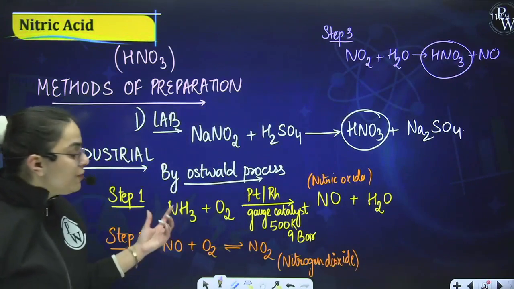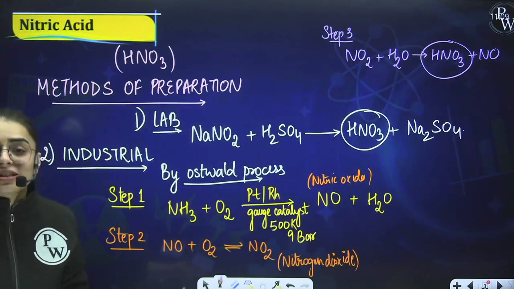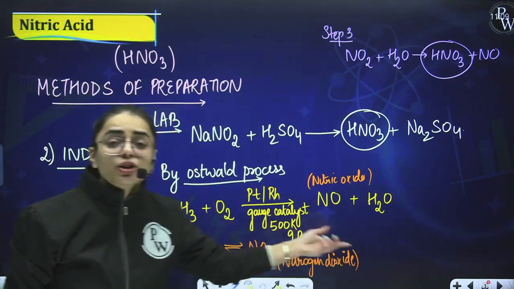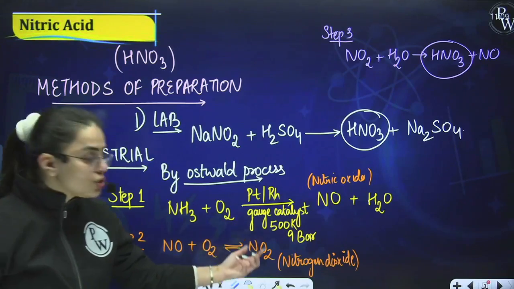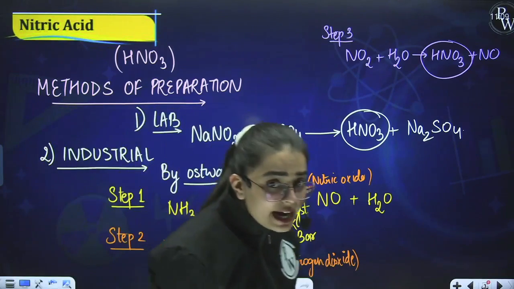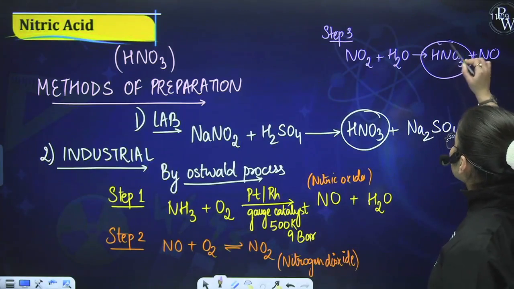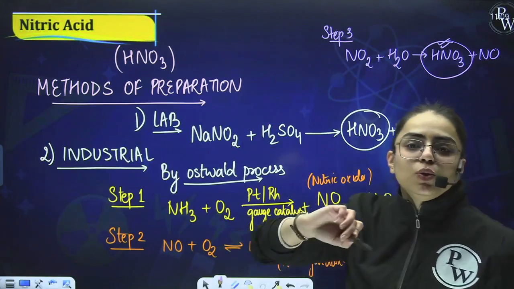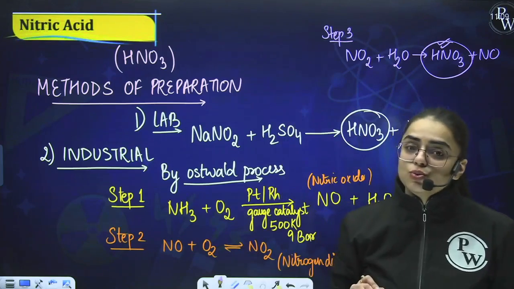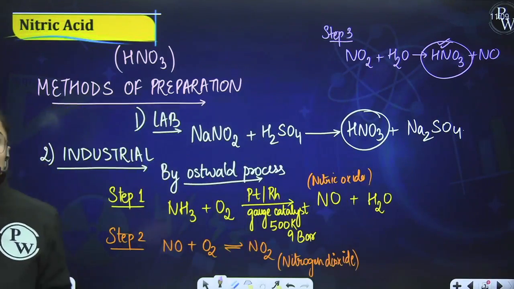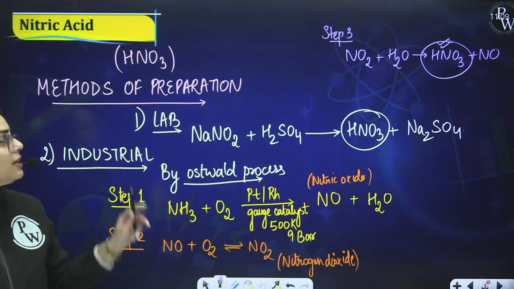The very first initial step is you have to react ammonia with O2 in order to form NO, that is nitric oxide, and then this nitric oxide with further reaction with oxygen will produce nitrogen dioxide, which on further reaction with water will let you obtain your nitric acid as well as NO. Is it clear to you, students? So this is the method of preparation of HNO3, that is your nitric acid.